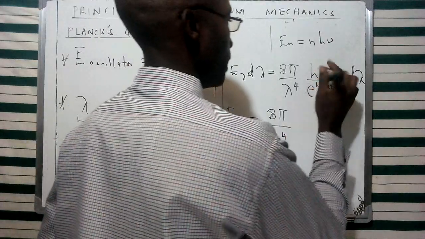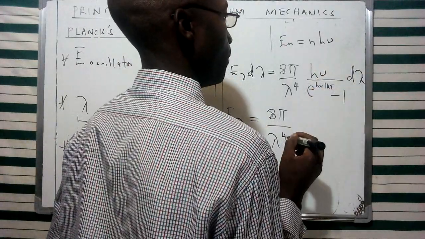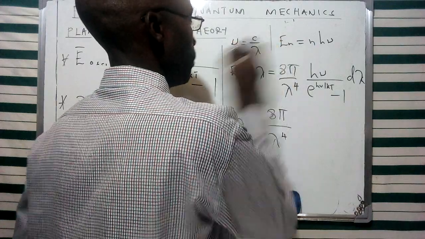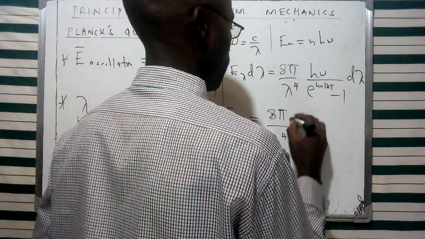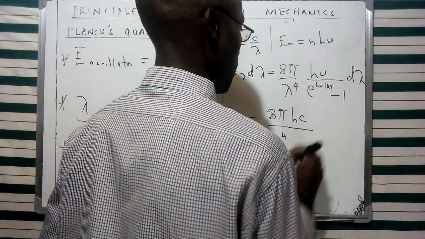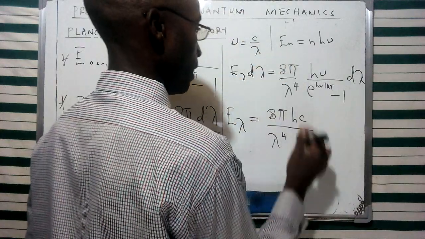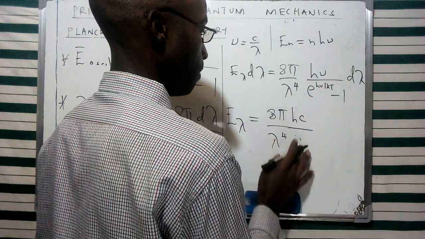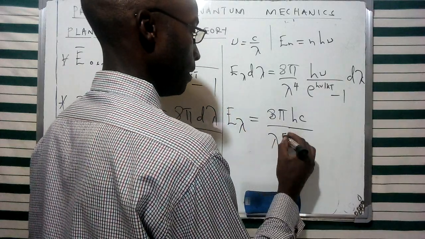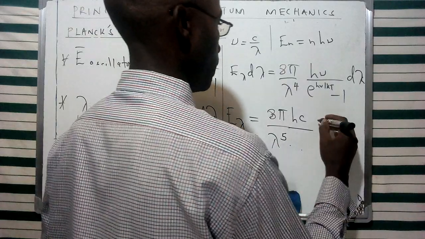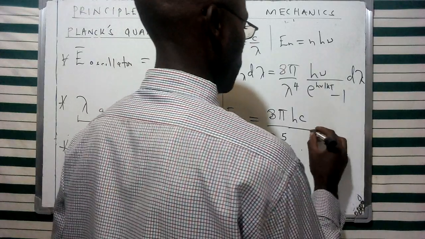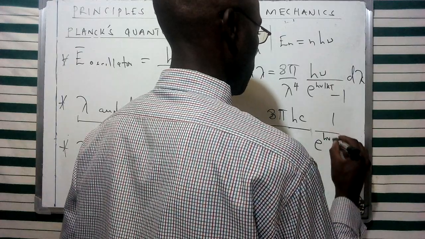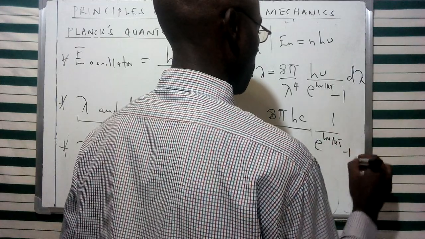We're going to have this formula E lambda given in terms of 8 pi over lambda to power 4. But this frequency can be given in terms of c over lambda. So we do this substitution and have h c. The other lambda, which forms the denominator at this point, we combine with this one so that lambda becomes lambda to power 5. Then we have the other section of the equation, e to the h nu over kT minus 1.